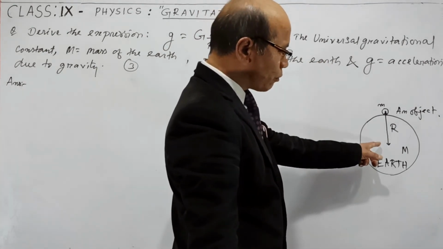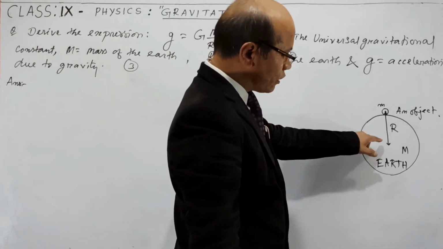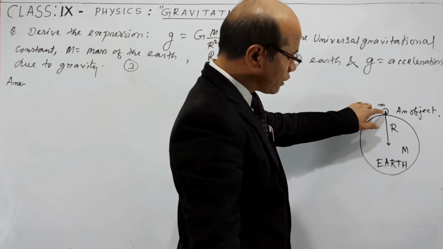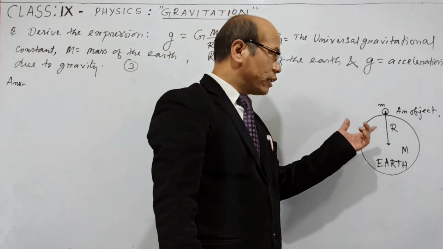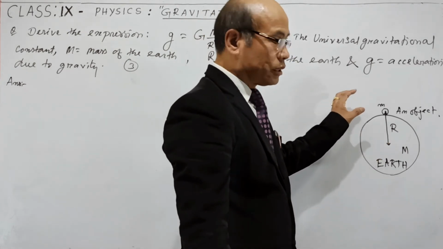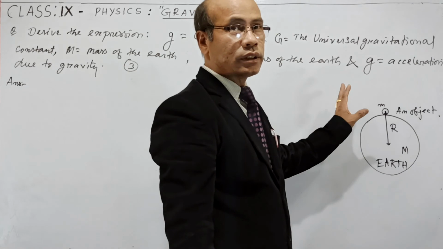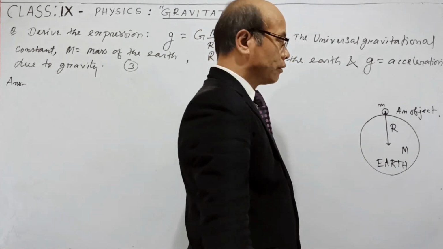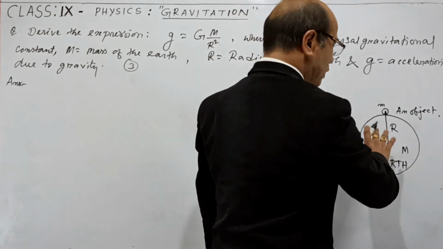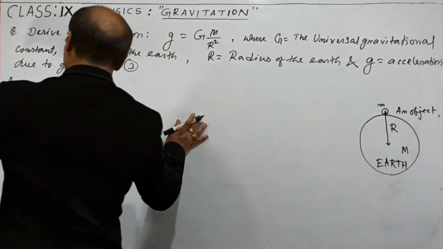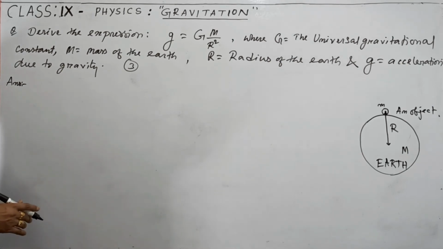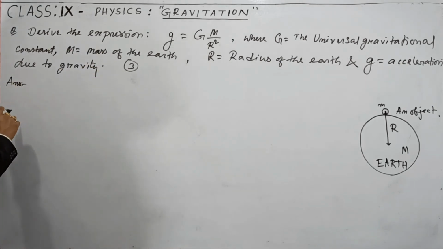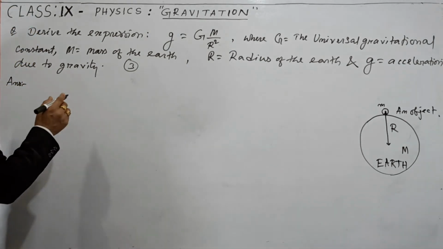So R is the radius of the earth, and you can take the distance between the center of the earth and the center of this small object also as R, because if you add some meters or some centimeters to that radius of the earth, it won't make any big difference. Because of that, we can take it as approximately equal. So the distance between the center of the small object and the center of the earth, you can take as equal to the earth radius. So you draw a figure like that.